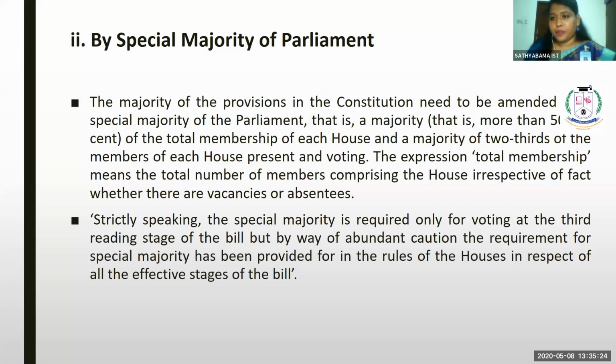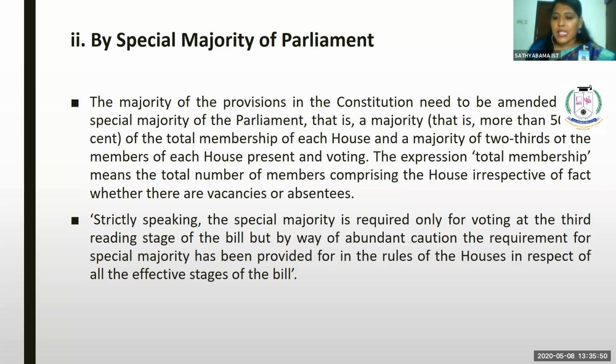Special majority of Parliament. Strictly speaking, the special majority is required only for voting at the third reading stage of the bill, but by way of abundant caution, the requirement for special majority has been provided for in the rules of the House in respect of all the effective stages of the bill. So for the first and second stages, it is not necessary.